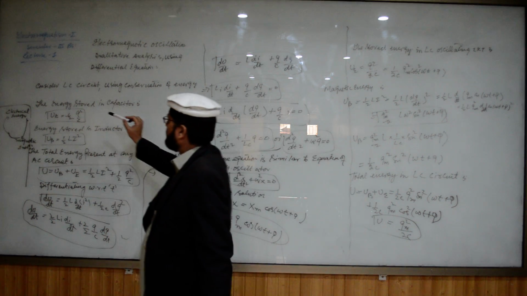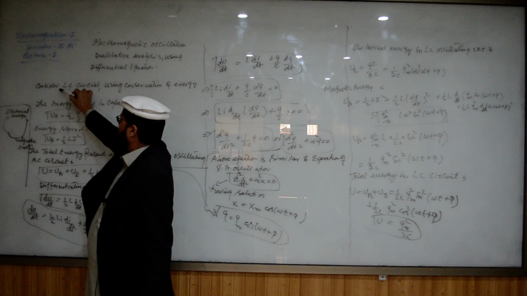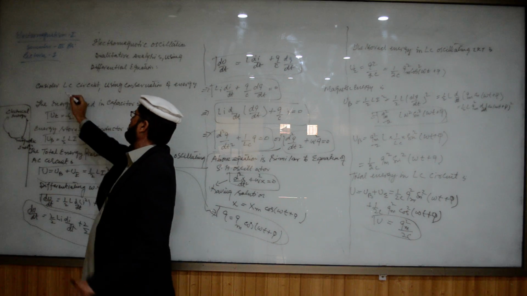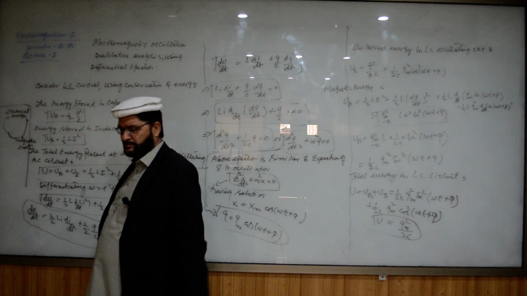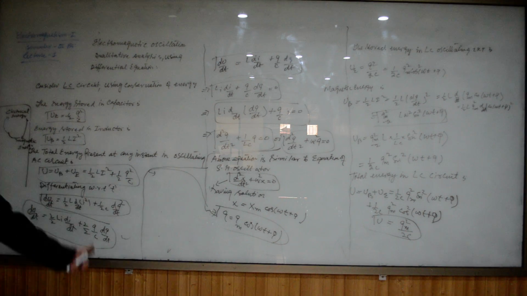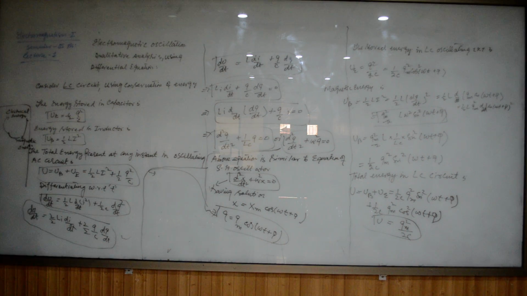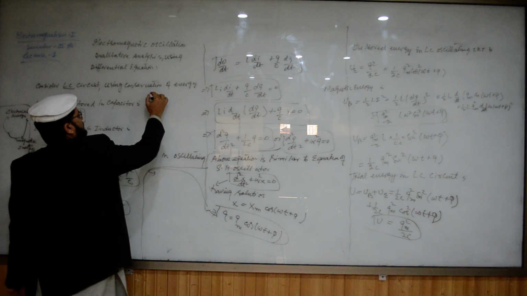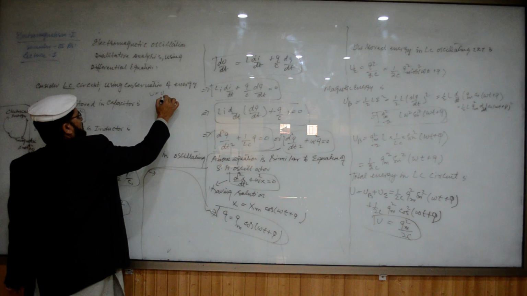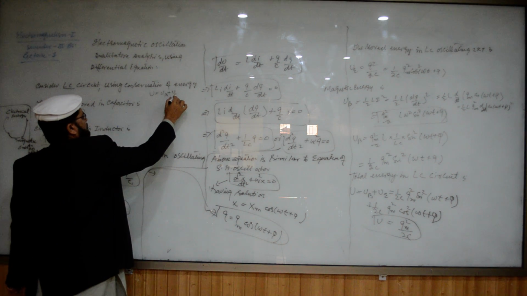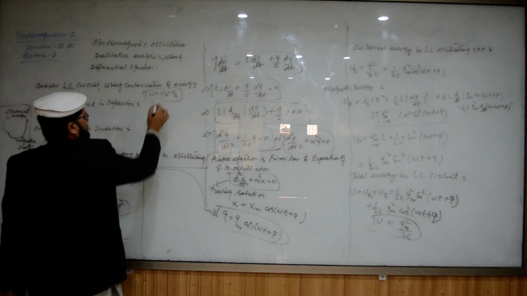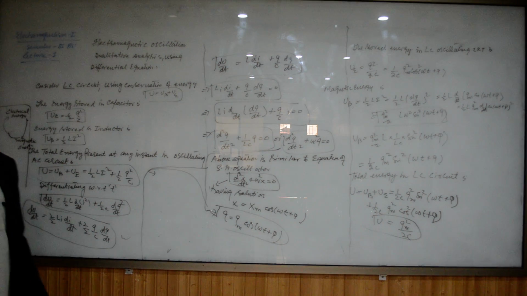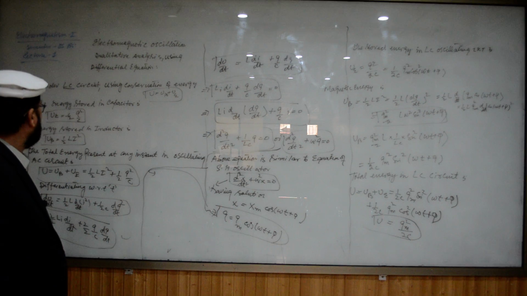Again, you have a circuit consisting of an inductor L and a capacitor C, with no resistance at all in the circuit. Using conservation of energy, U is equal to UB plus UE, where UB is the energy stored in the magnetic field and UE is the energy stored in the electric field.